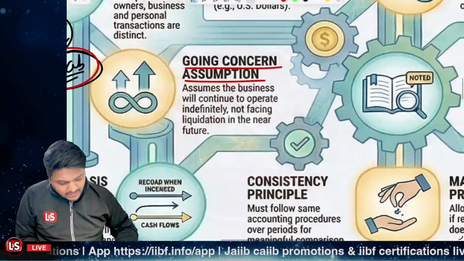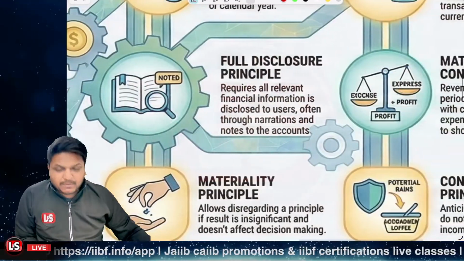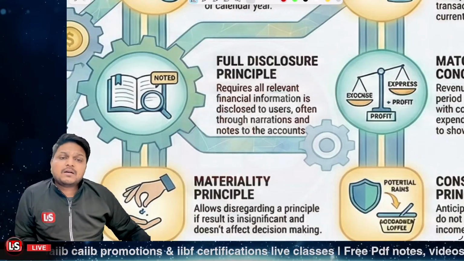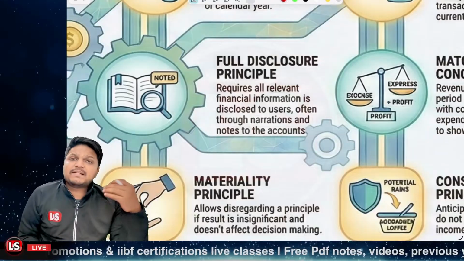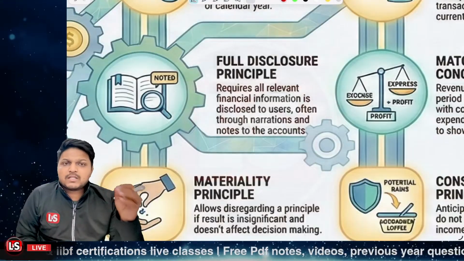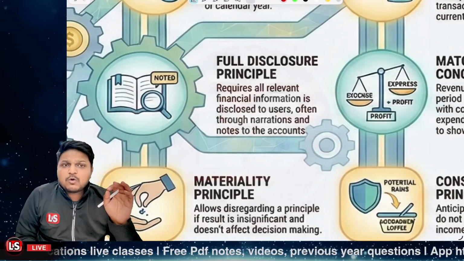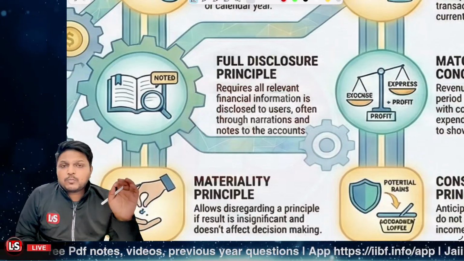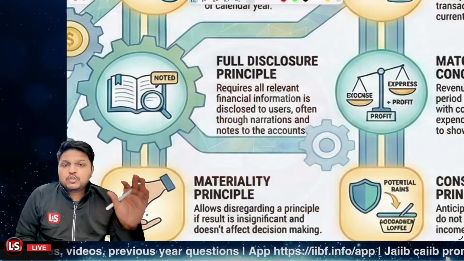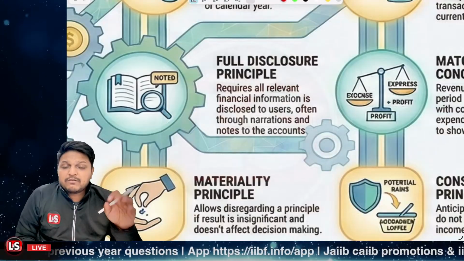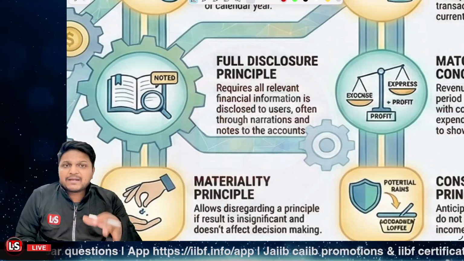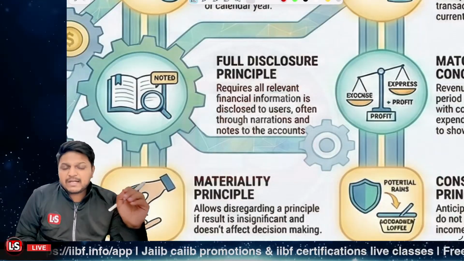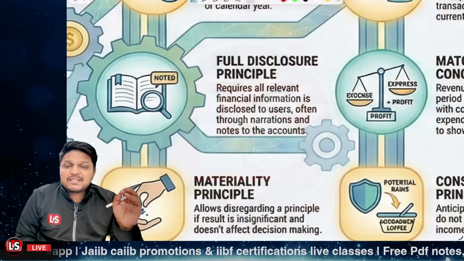Further, after that, it's related to the full disclosure principle. Now, what does the full disclosure principle say? Even if you have recorded the accounting entries, a particular accounting entry individually does not represent the whole picture. You need to provide the relevant information toward it. Even when you post entries in the bank, credit entries, debit entries, you give a narration to it, saying what it is all about. So that is basically the full disclosure.